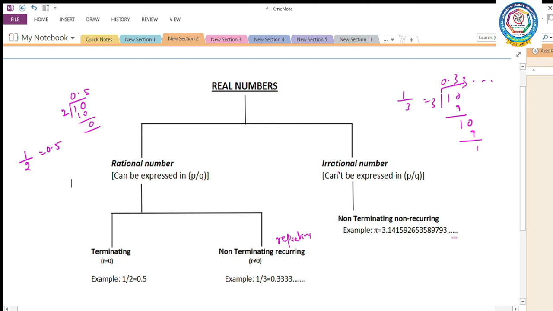Next one, irrational numbers. An irrational number cannot be expressed in P by Q form. It is non-terminating, non-recurring. What is meant by non-terminating? We are not getting the remainder equal to 0. Non-recurring means non-repeating. The repetition will not come. For example, pi equals 3.141592 and so on. Here, repetition will not come. So, pi is the best example of an irrational number.